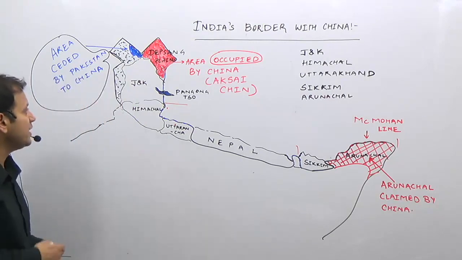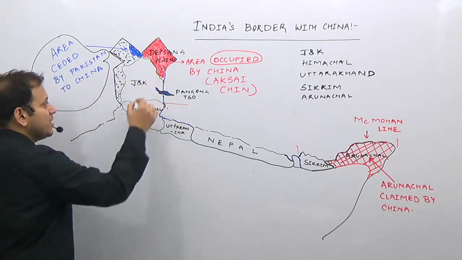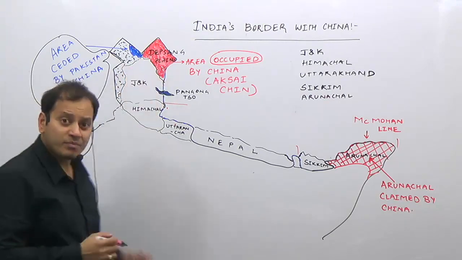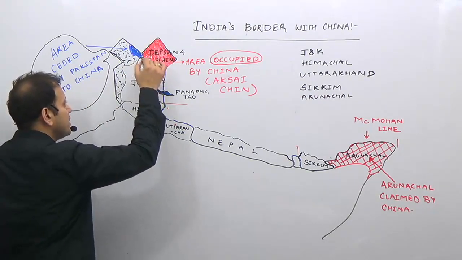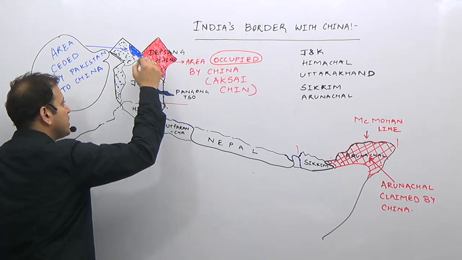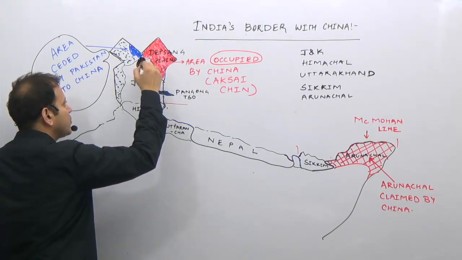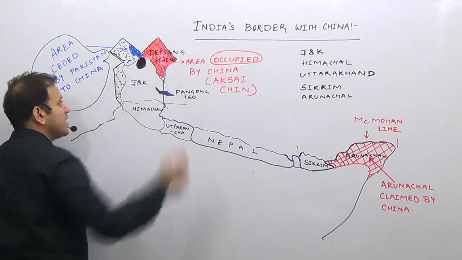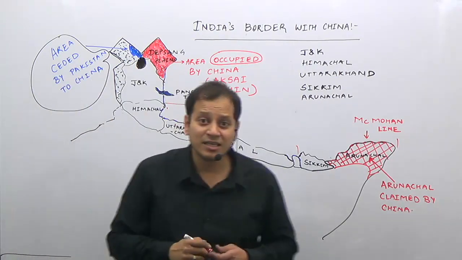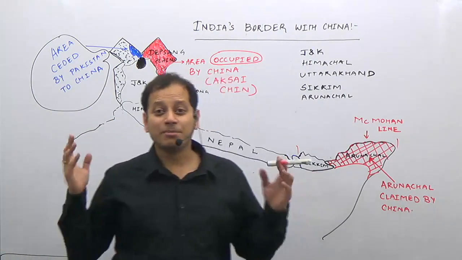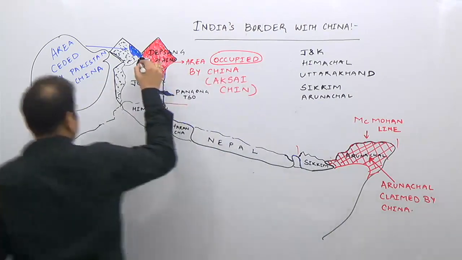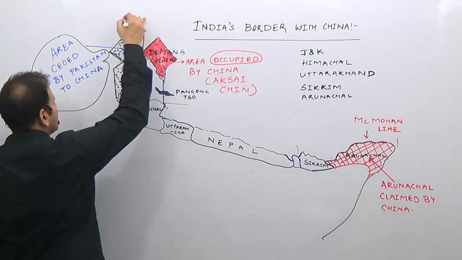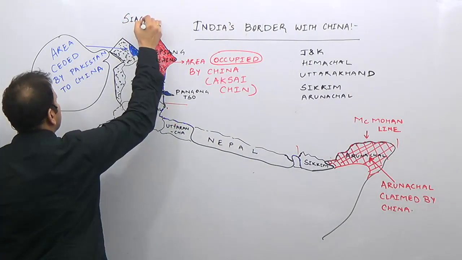So present day India is this region, the state of Jammu and Kashmir. And here in the center is the famous Siachen Glacier, which lies in the Nubra Valley region. What is the Siachen Glacier? It is the highest battlefield in the world. On which valley? In the Nubra Valley region.